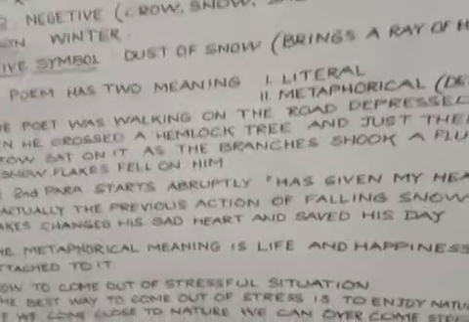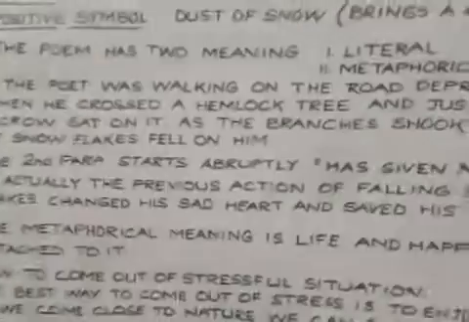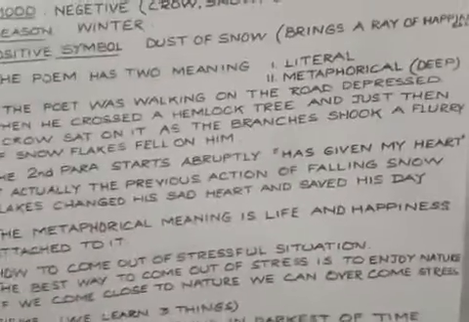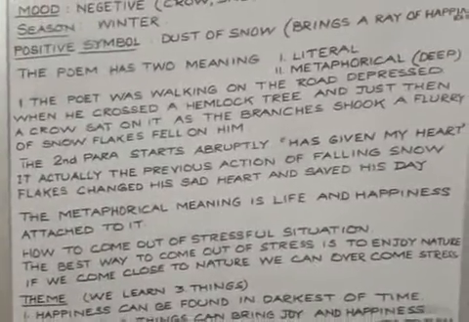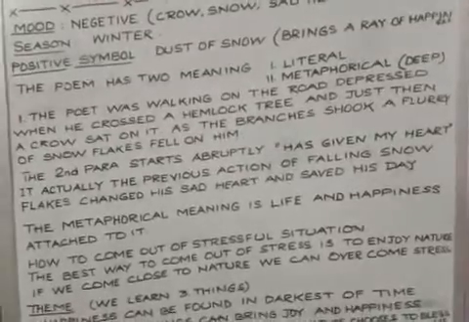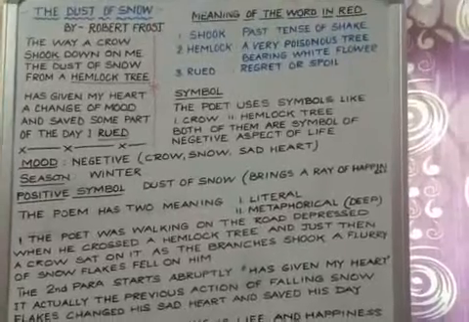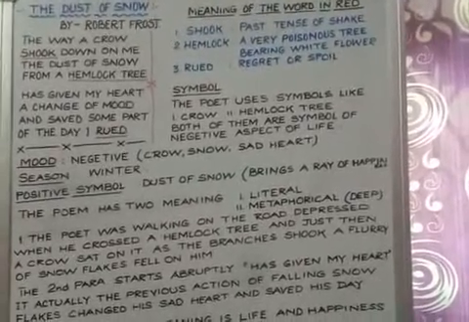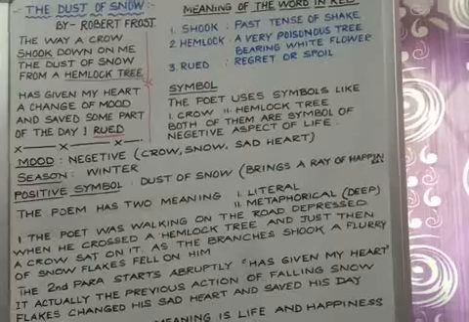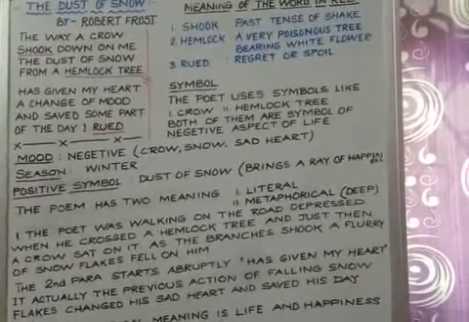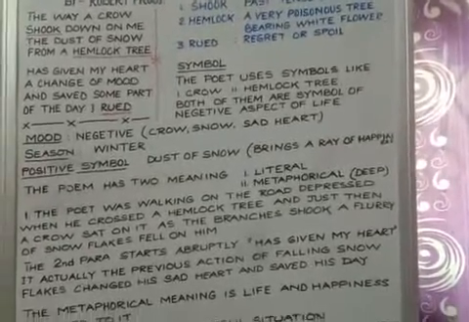The poet was walking on the road, depressed. So the first paragraph says that the way a crow shook down on me the dust of snow from a hemlock tree.